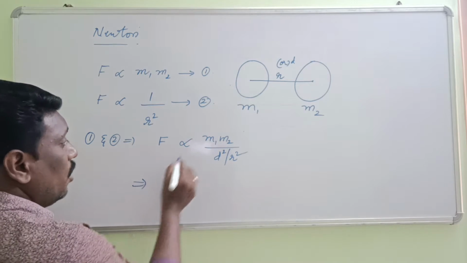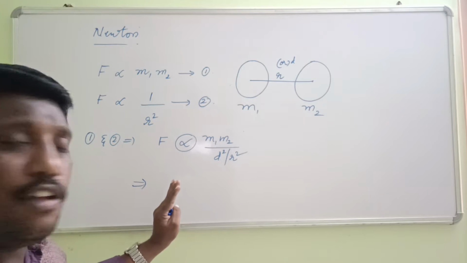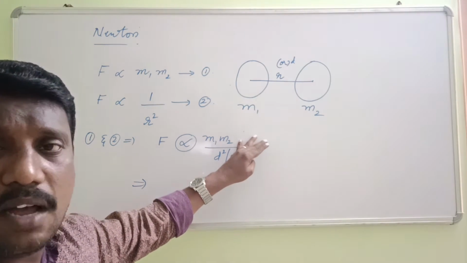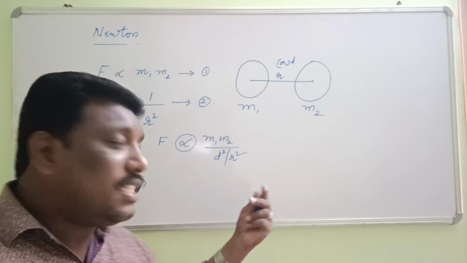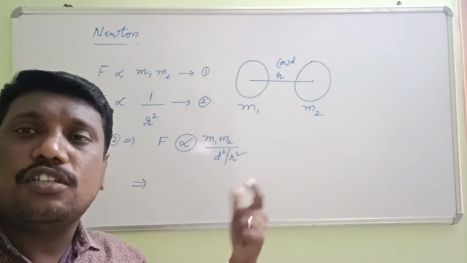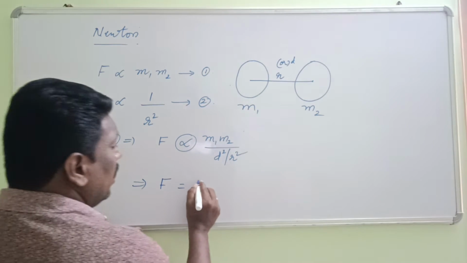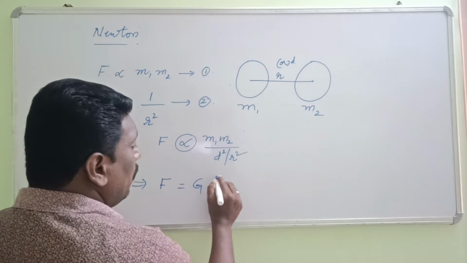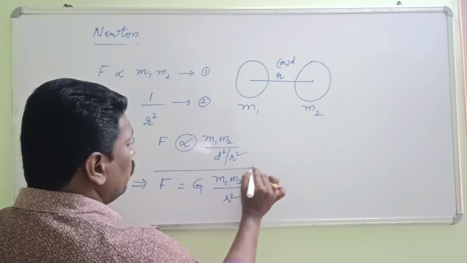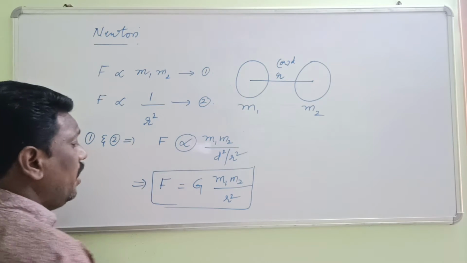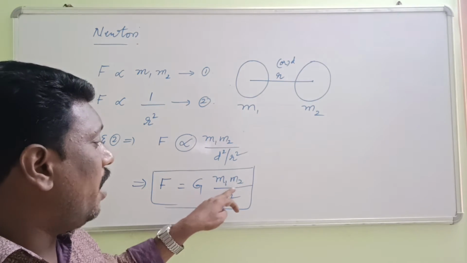To remove this proportional symbol, the force is equated to the product of the masses and inversely proportional to the square of the distance between them, by multiplying with a proportionality constant. Let me take that proportionality constant as capital G. So we can write G m1 m2 by r square, and the force F is equal to capital G m1 m2 by r square.